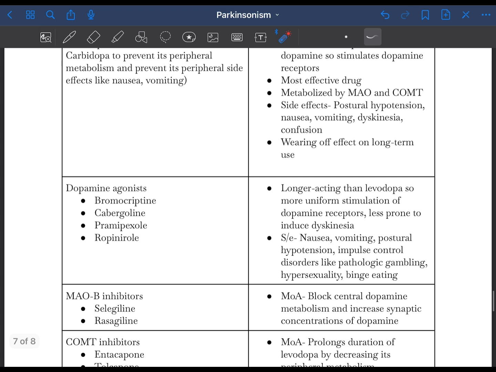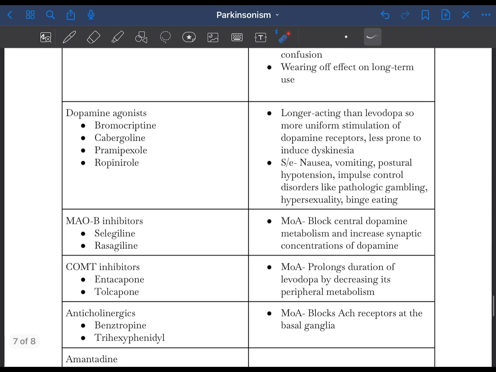The other group of drugs includes the dopamine agonists like bromocriptine, cabergoline, sorry if I mispronounce, pramipexole, ropinirole, etc. They are longer acting than levodopa, and they cause more uniform stimulation of the dopamine receptors, and are less prone to induce dyskinesia, which was very debilitating for the patient.